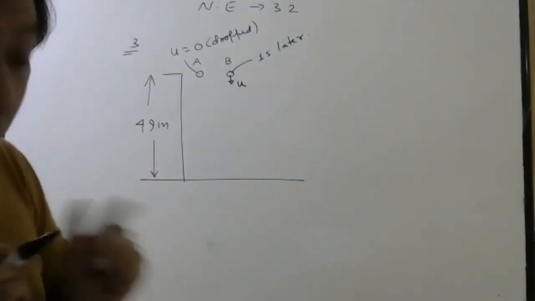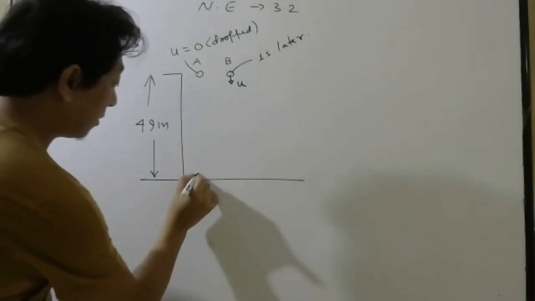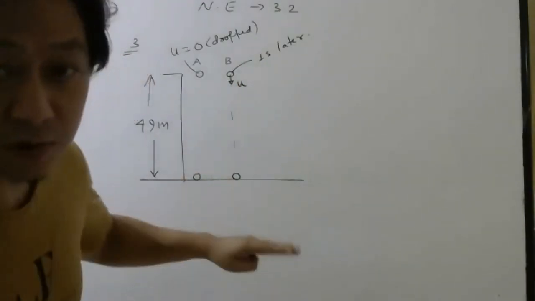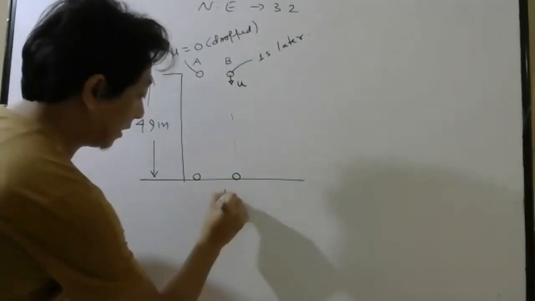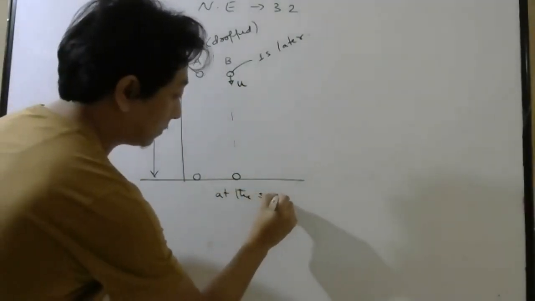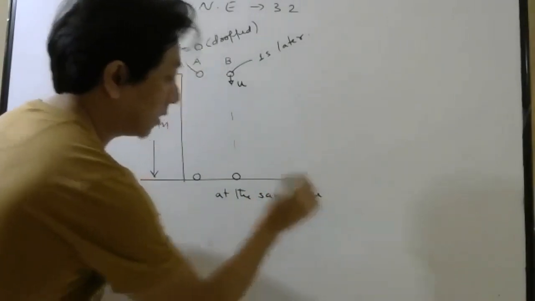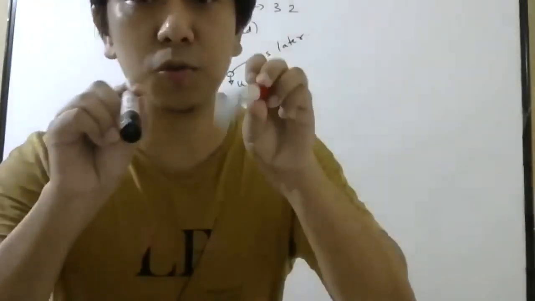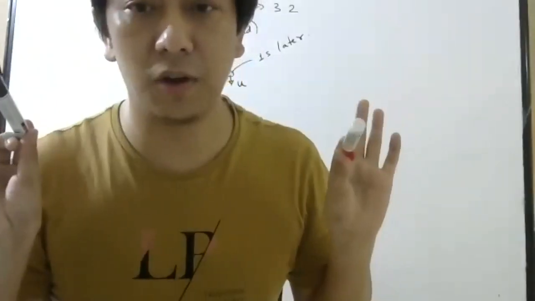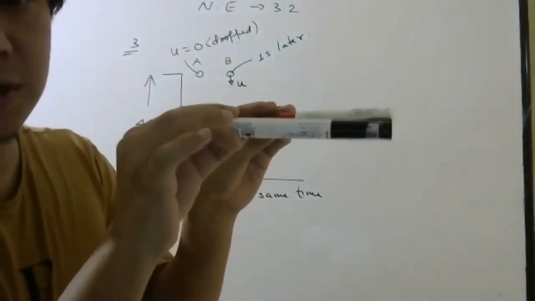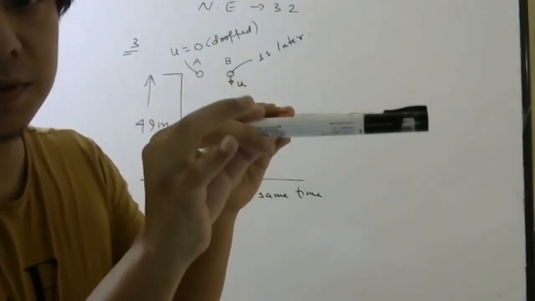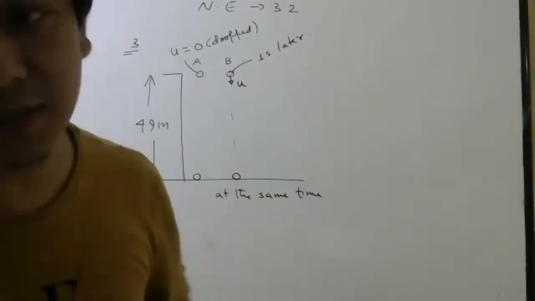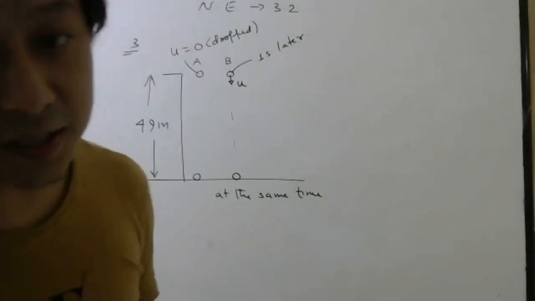Now in the question they told both of them reach the ground at the same time. Now students, apply some common sense and answer. Suppose these are the two stones. Listen carefully all of you. Suppose this one is dropped, and this one is dropped like this after 1 second. Will they reach the ground at the same time?